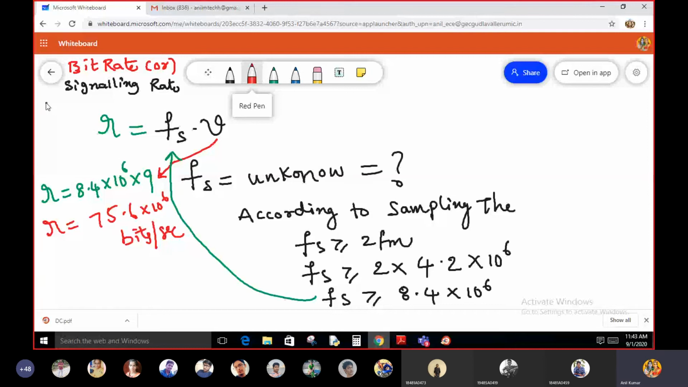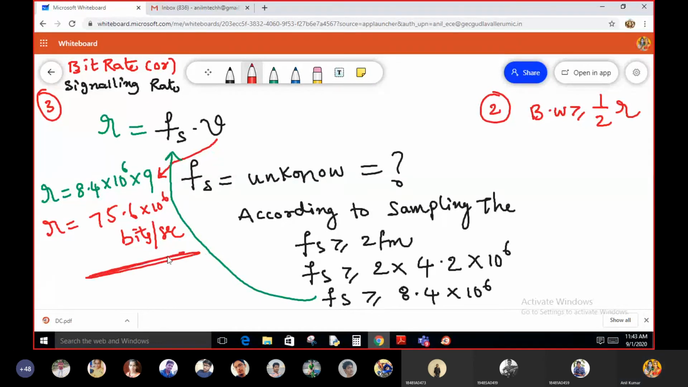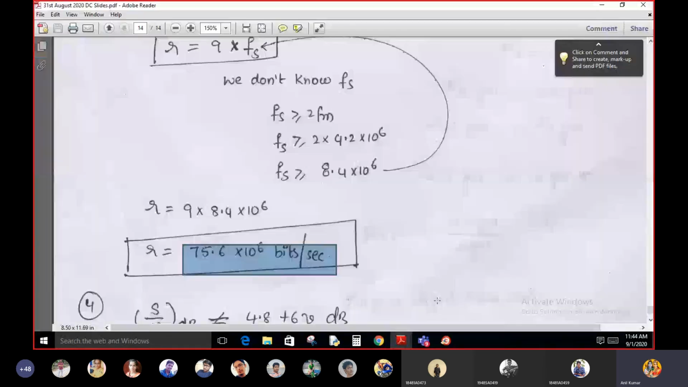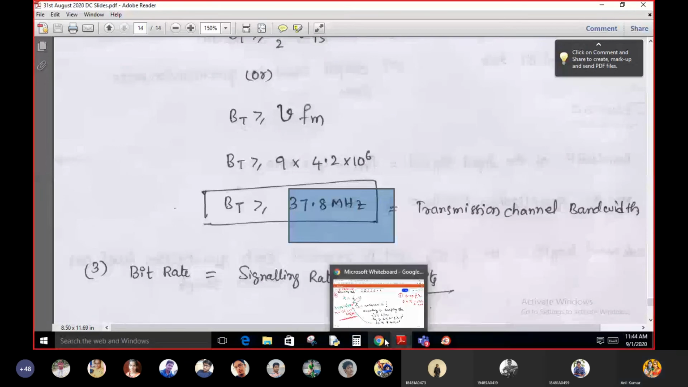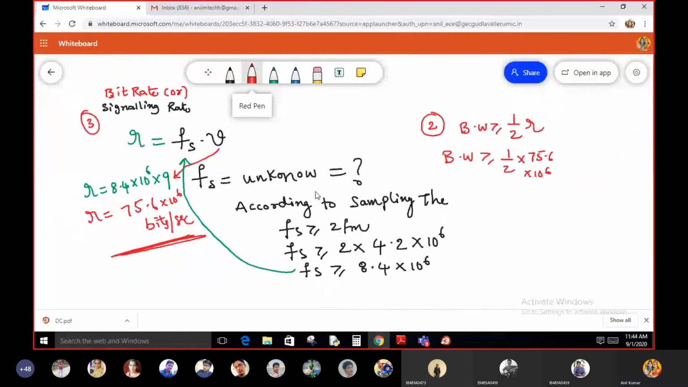Next, the second part: bandwidth. Bandwidth is greater than or equal to half of the signaling rate. You know R, the signaling rate, which is 75.6 into 10 to the power 6. So the bandwidth is equal to 37.8 megahertz.